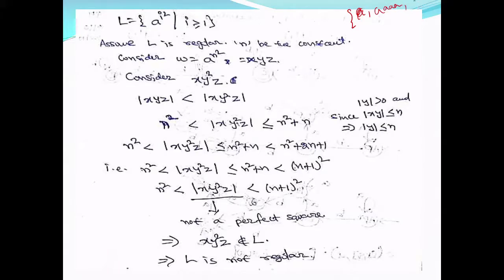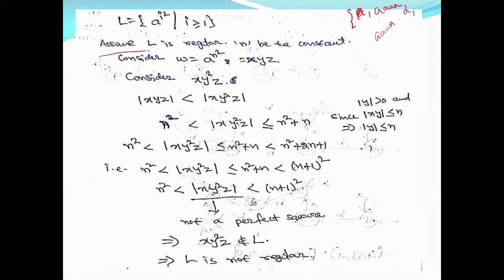When I equals 2, you will get 4 a's. When I equals 3, you will get 9 a's. When I equals 4, you will get 16 a's. So 1 a, 4 a's, 9 a's, 16 a's, then 25 a's, and so on. The number of a's should be a perfect square. So let us see whether this is regular or not.